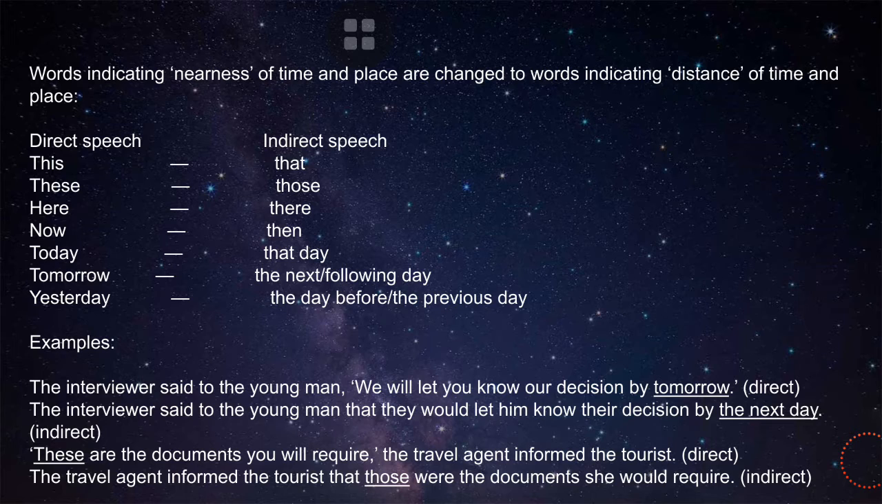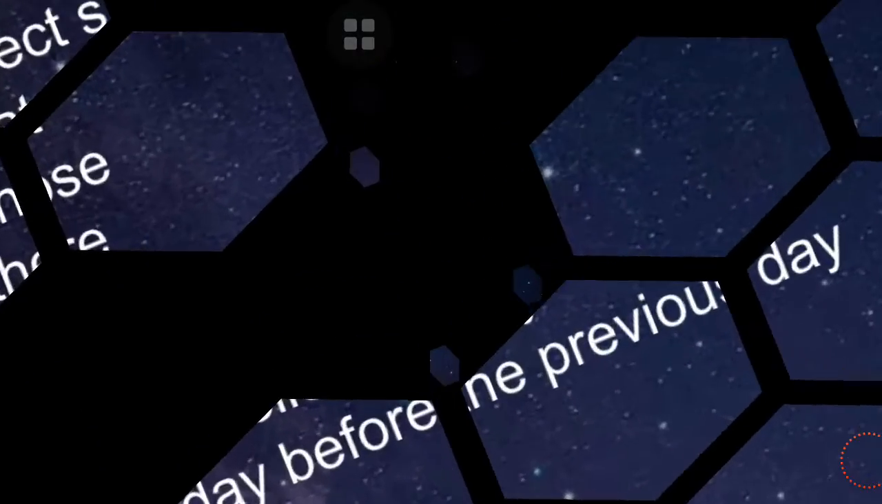Example: David said to the young man, "We will let you know our decision by tomorrow." This is direct. And the second: the interviewer said to the man that they would let him know their decision by the next day. This is indirect. Okay, next slide.